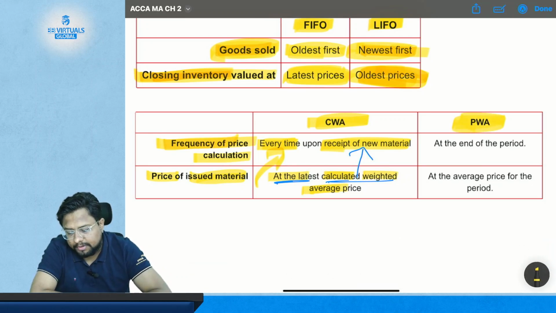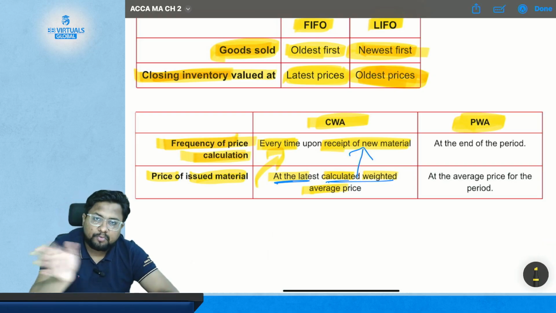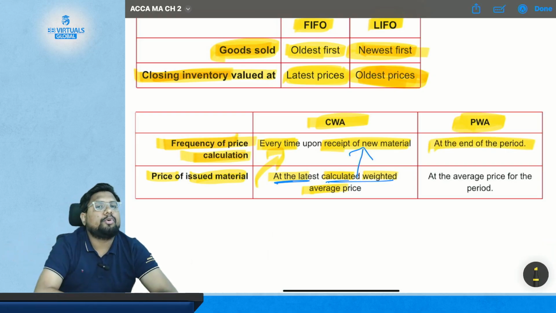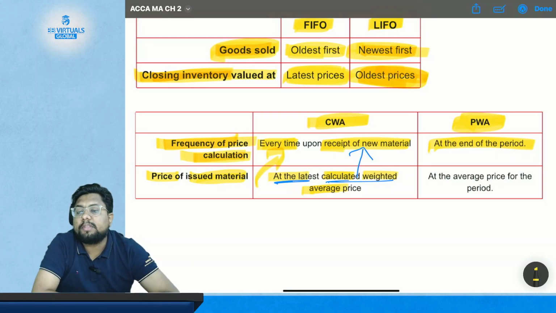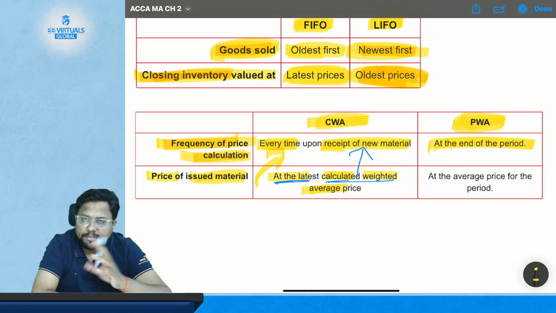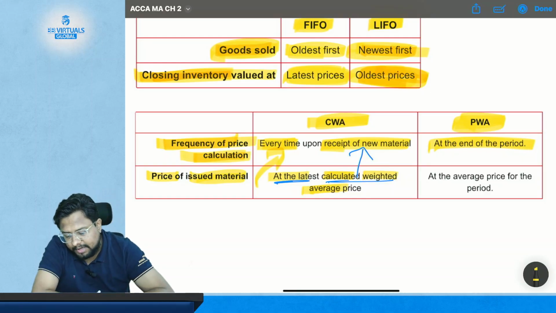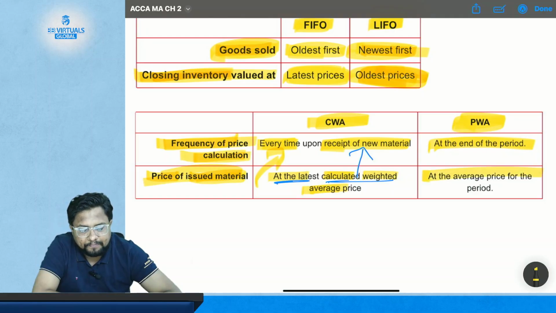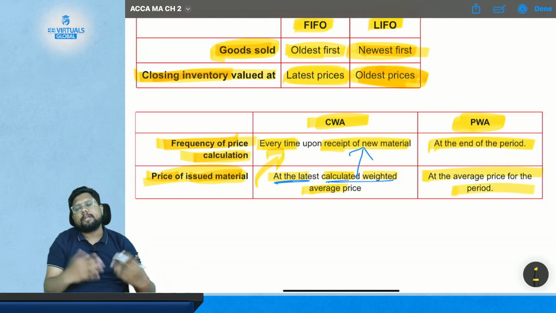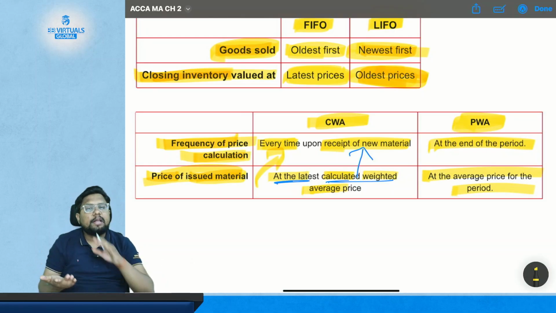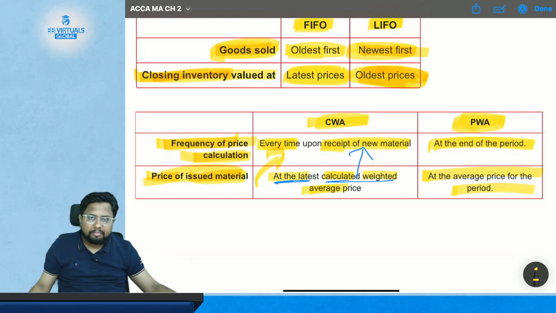Okay, now in PWA the frequency of price calculation is just one, at the end of the period. So only at the end of the period you are going to calculate the PWA price, and not every time you receive material. So this is different from CWA. The price of the issued material will be the average price for the period. So whatever the average price is, you will consider that the same price at which you have issued your material.